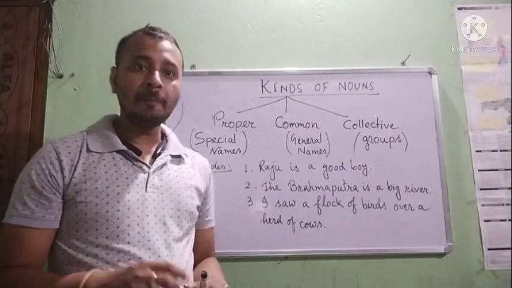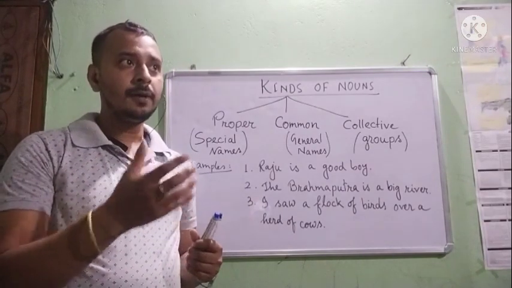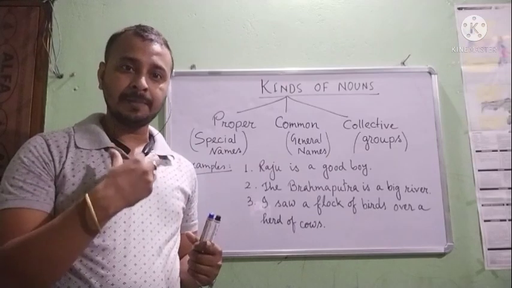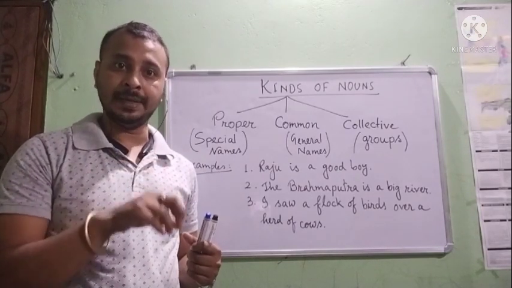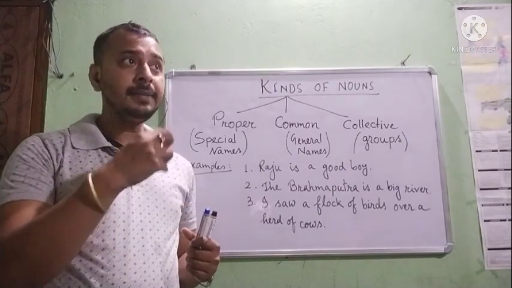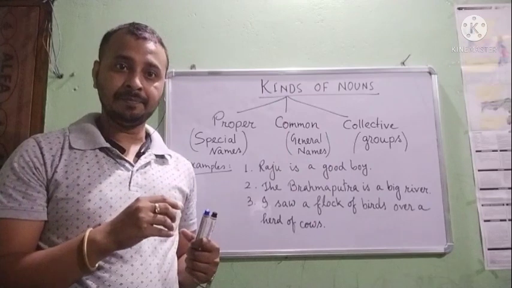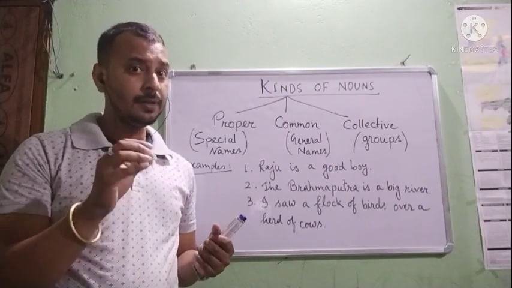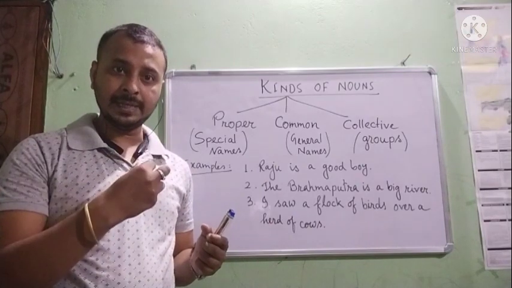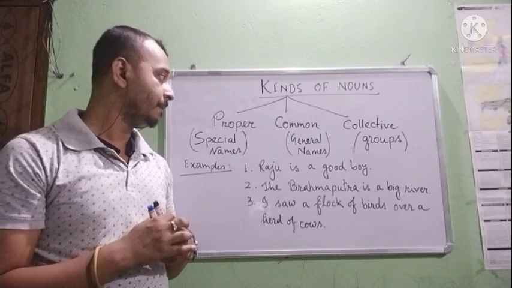Okay, proper nouns are special names. Suppose, what is my special name? My special name is Dhanjoti Bhuya. So Dhanjoti Bhuya is a proper name. But I am a teacher. Teacher is a common name because everybody knows that I am a teacher. So teacher is a common name, and my special name is my proper name. That is common and proper.